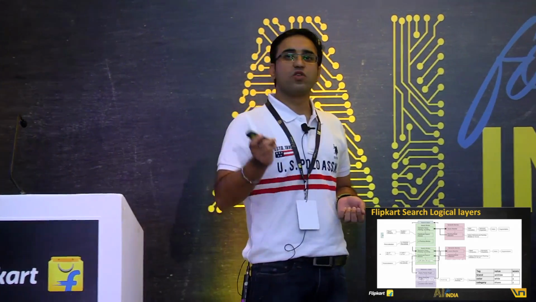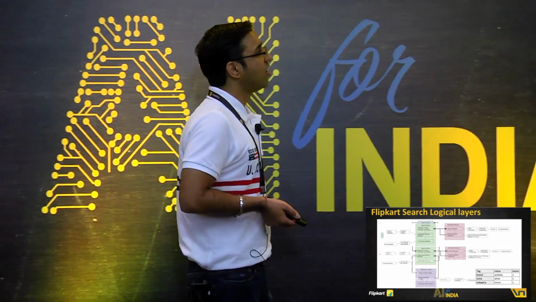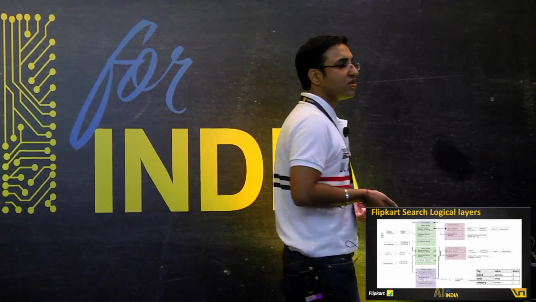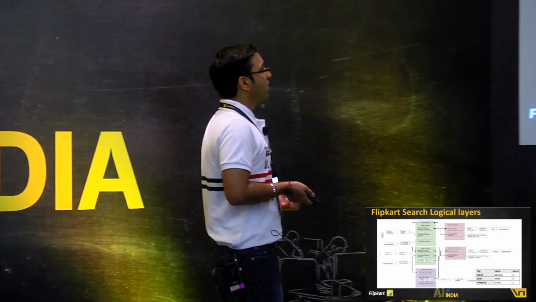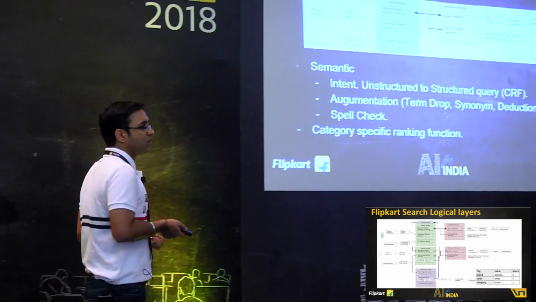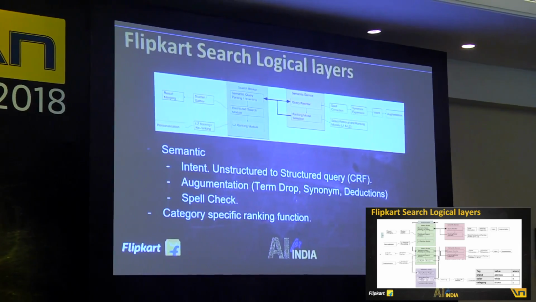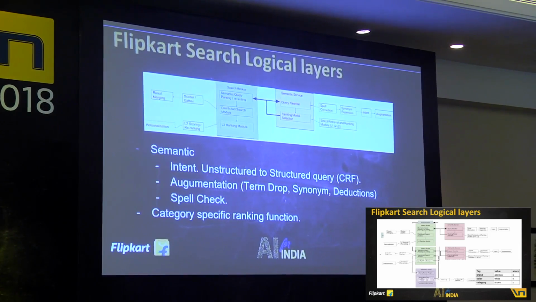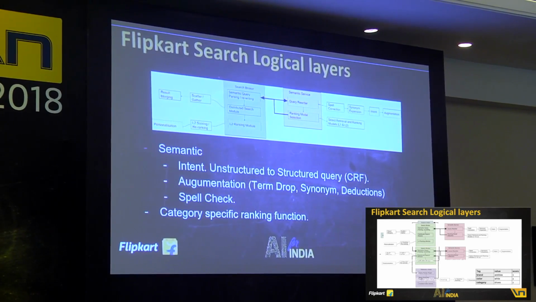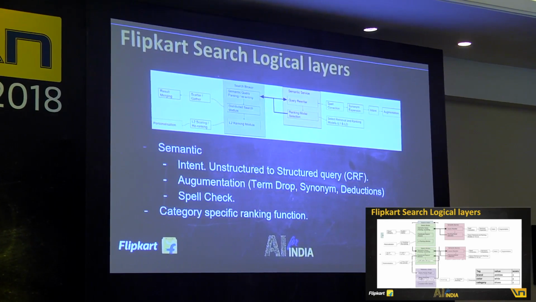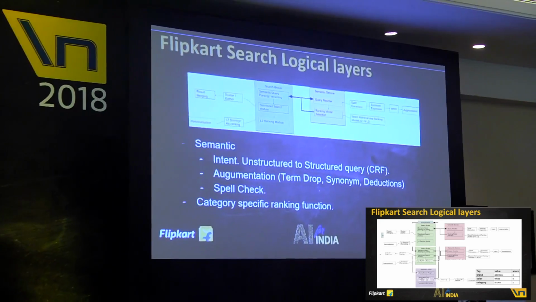Moving on to the next layer, which is the middle one, we call it the search broker. The search broker has two prime responsibilities. The first one: this is the place where we try to get the intent behind the query that you are requesting. Take for example, if you're searching for something like Adidas white shoes, this is the layer that is going to convert such an unstructured query into a very structured one.